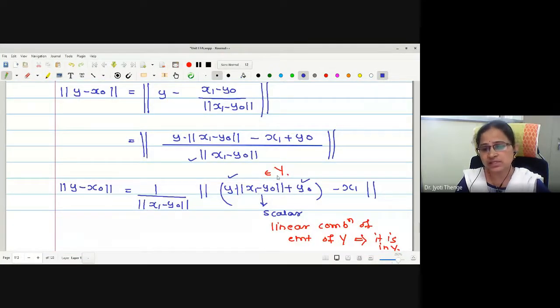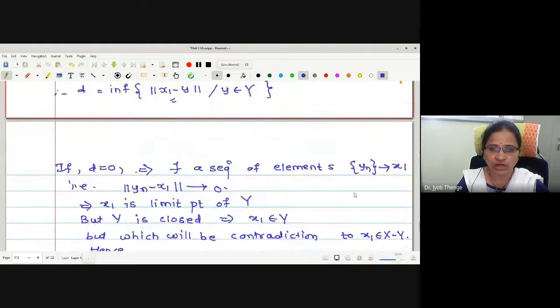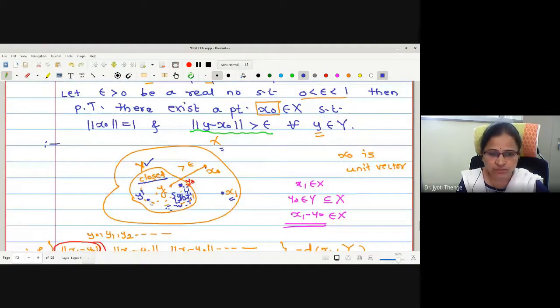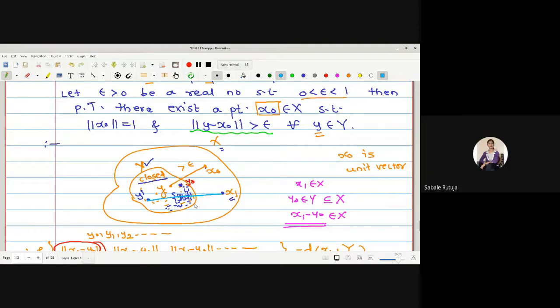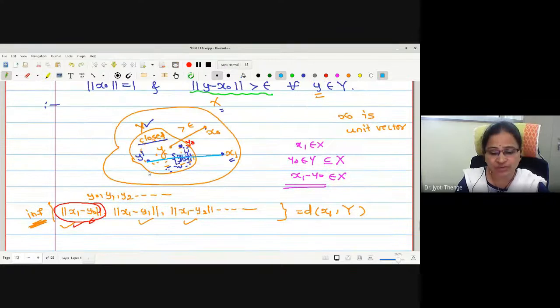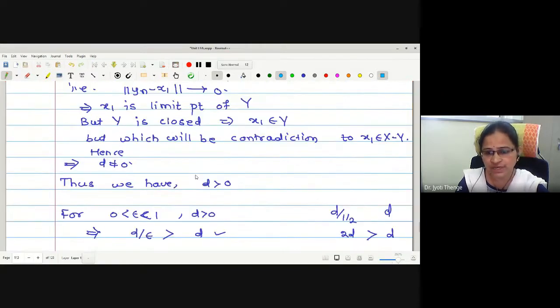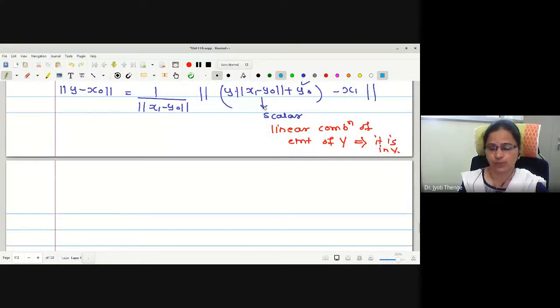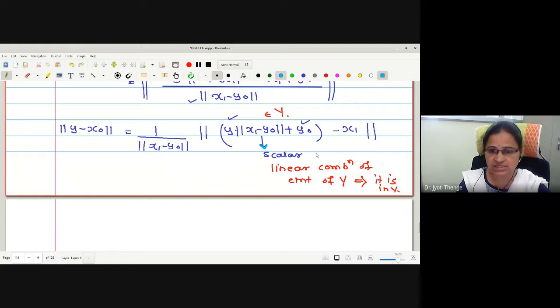Then the distance between y dash and x1 will be greater than or equal to D. We will not write strictly greater because y dash may coincide with y naught. For which value may it coincide with y naught? If the scalar is 0. Correct? Therefore, we can just write this distance is greater than or equal to D.